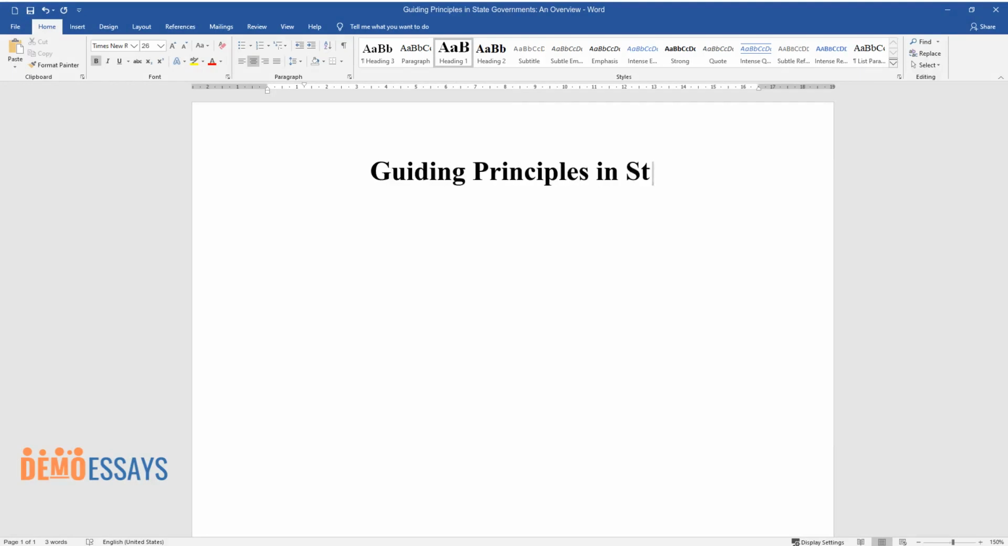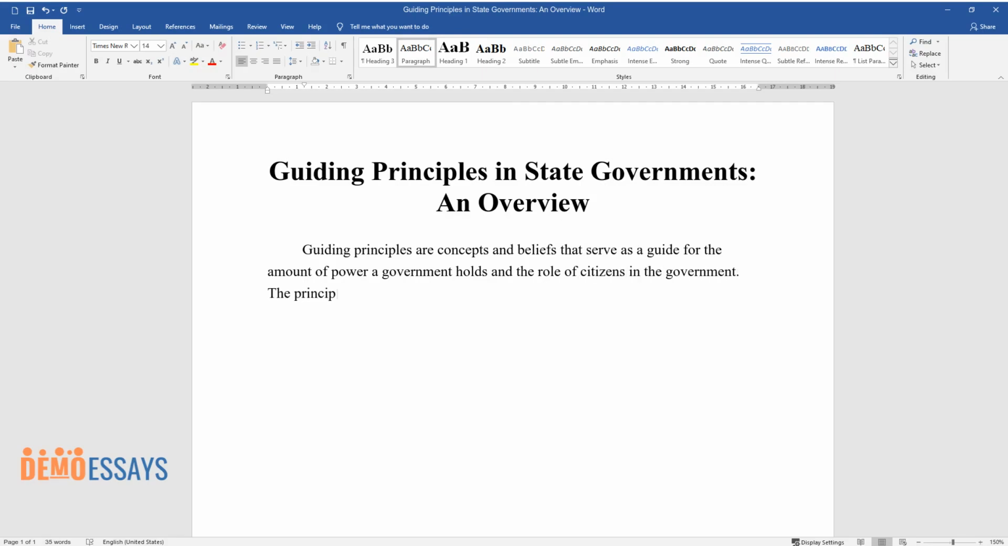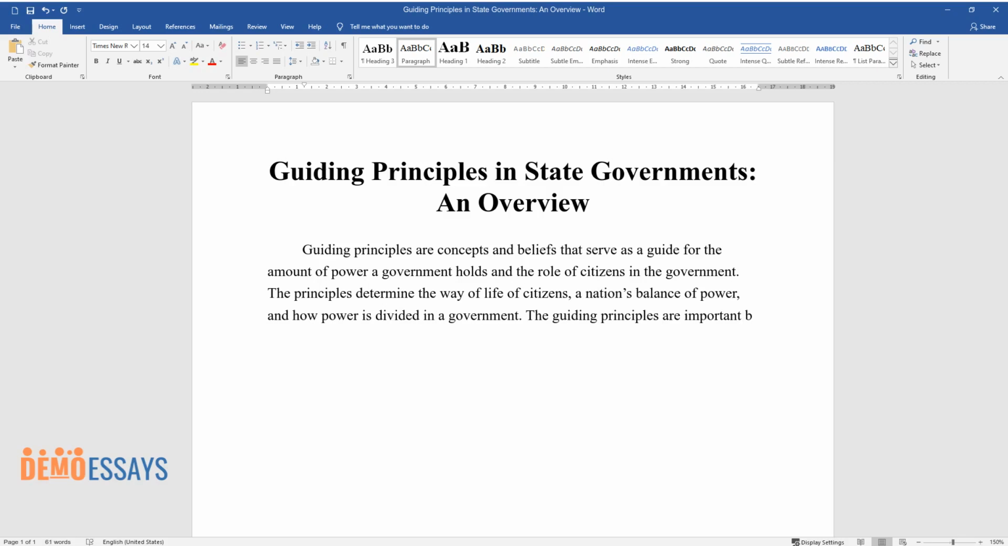Guiding Principles in State Governments, an overview. Guiding principles are concepts and beliefs that serve as a guide for the amount of power a government holds and the role of citizens in the government. The principles determine the way of life of citizens, a nation's balance of power, and how power is divided in a government. The guiding principles are important because they create a country's structure, functionality, order, and stability.